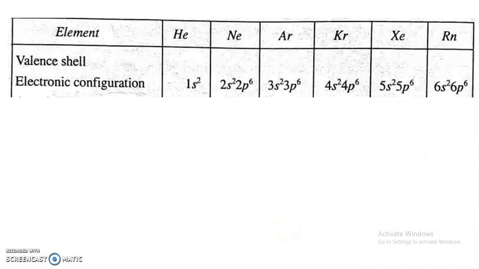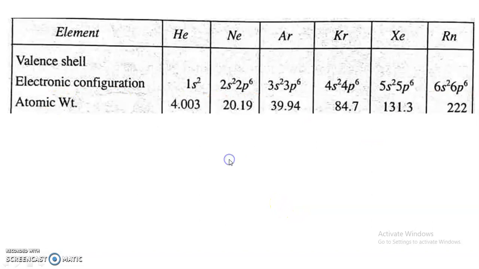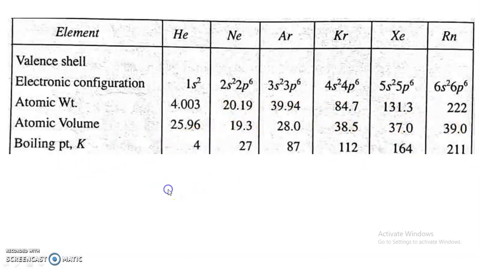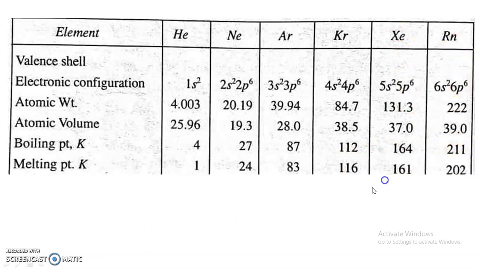Here we are going to highlight some of the physical properties. This is the electronic configuration, already I explained. Atomic weight increases from helium to radon. Atomic volume also increases from helium to radon. Boiling point, you can see, increases from helium to radon: 4.27, then 87, 112, 164 for xenon, and for radon the boiling point is 211.